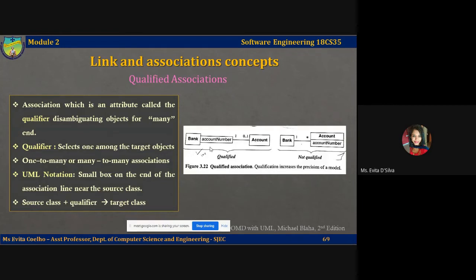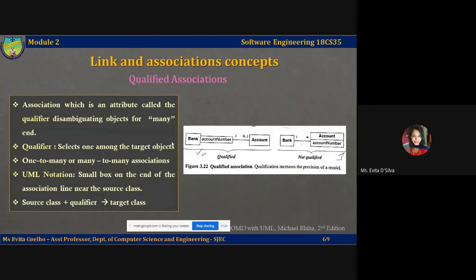Now let's look at the notation in UML for a qualifier. The notation for a qualifier is a small box on the end of the association line near the source class. So this is your source class. You put your qualifier always at the source class, and when you combine this, what you get is the target class. The qualifier box here has grown out of the right side of the source class, but it can grow out of any of the sides of the source class. You can indicate it in whichever way is convenient.